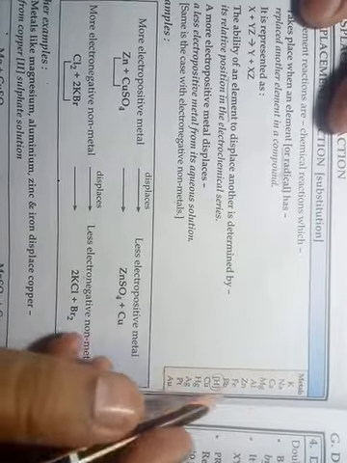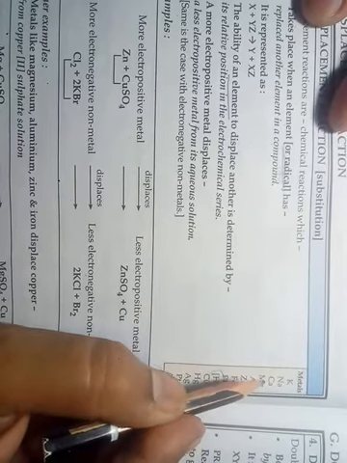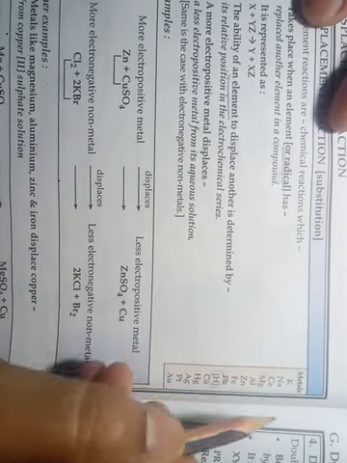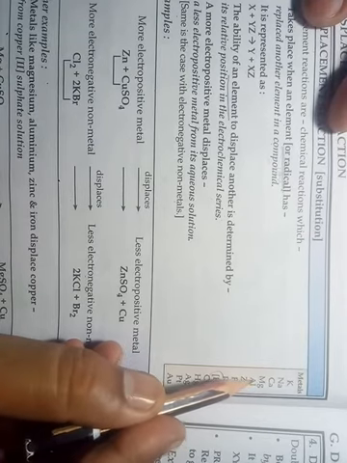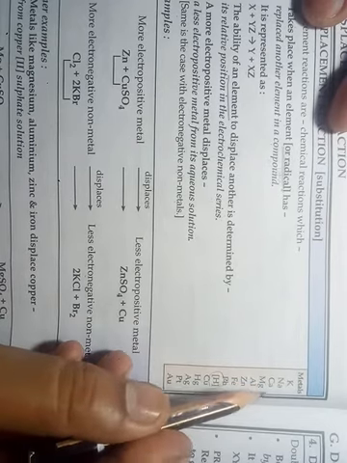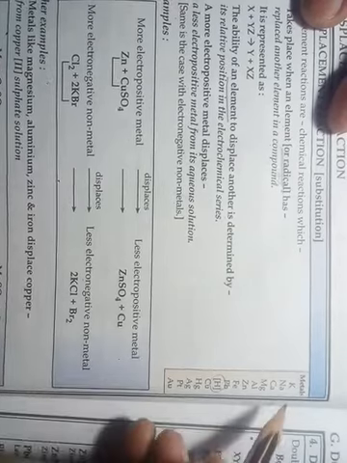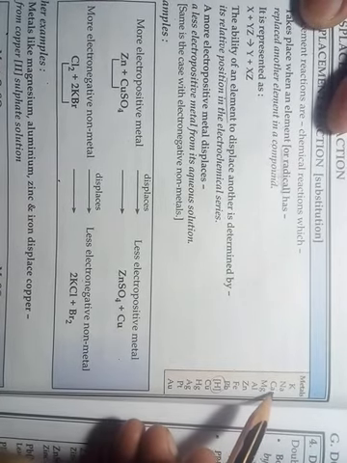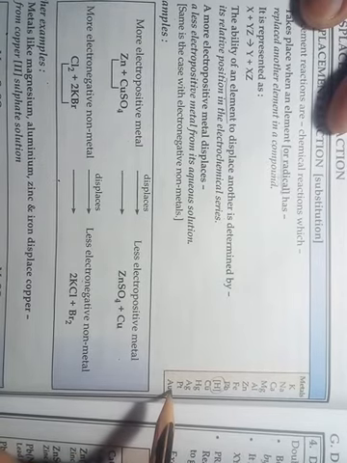In short, potassium is more electropositive than calcium, calcium is more electropositive than magnesium and aluminium, and magnesium is further more electropositive than aluminium, and so on. So electropositivity of metals decreases from up to down in this series, and the activity of metals is due to their electropositivity.